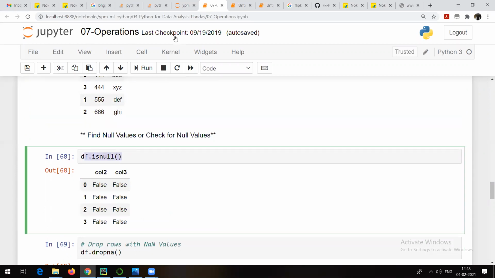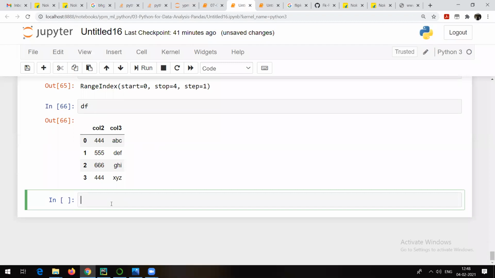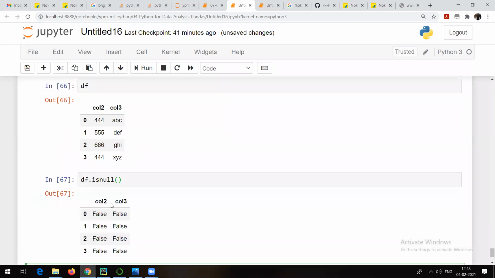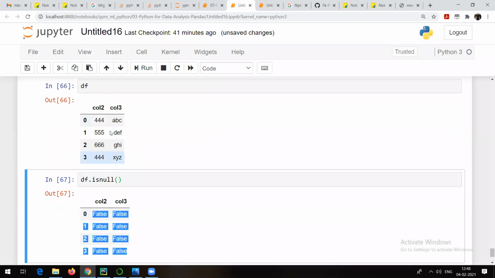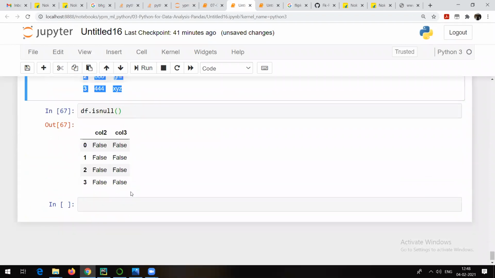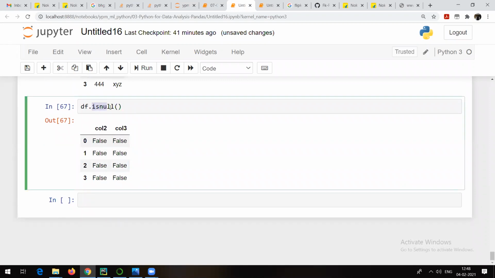df.isnull is something which we will be making use of. This is my data frame. I want to check whether any null value is present here or not. I will do df.isnull and run it. You will see that everywhere it is going to be False, because obviously there is no null value in my data. Later on, we will talk about some data sets where we are going to have some null values.